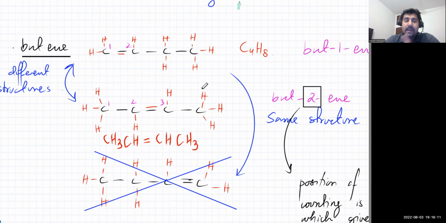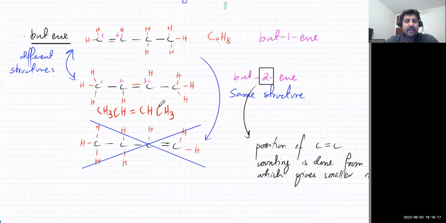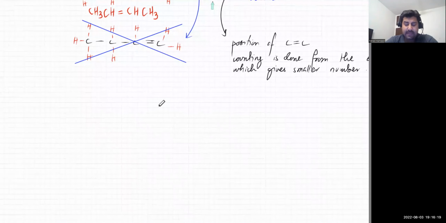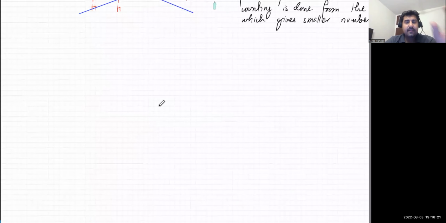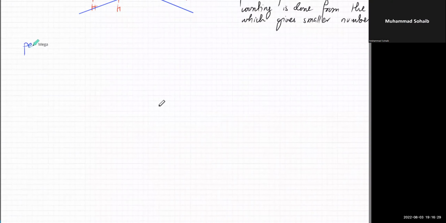And in butene, there were different versions of butene. I told you that the double bond can be over here. I mean, I can do another one. I can do pentene, right? So pentene will be what? If there is -ene in it.